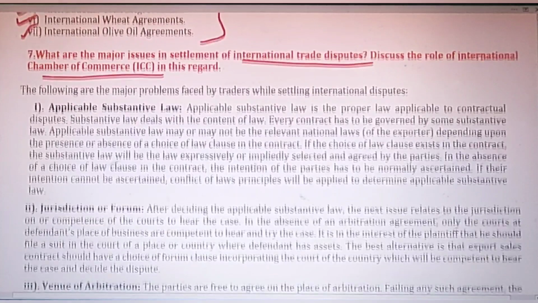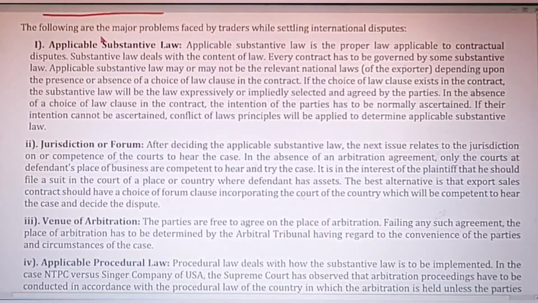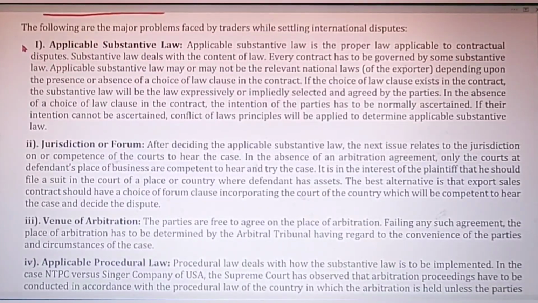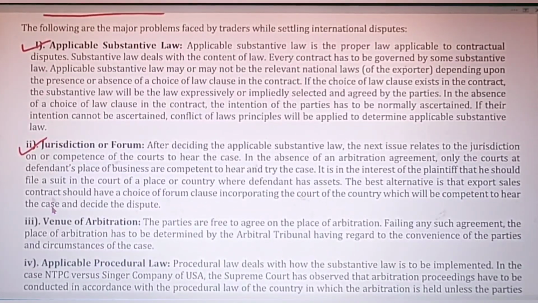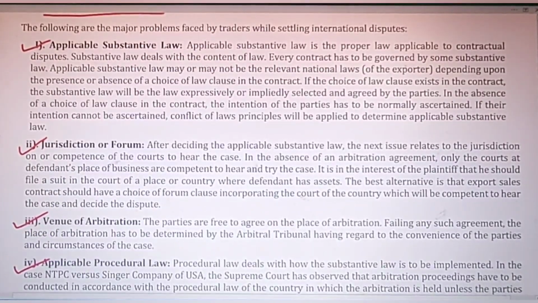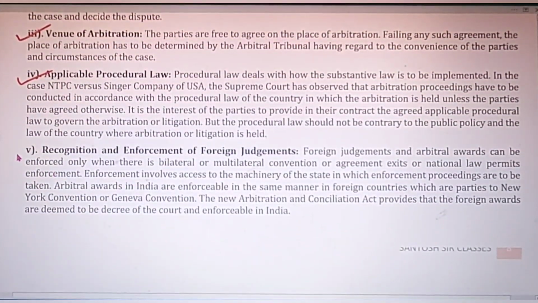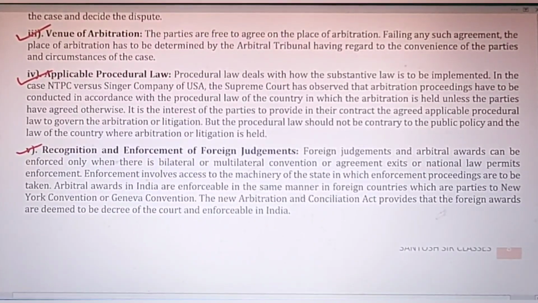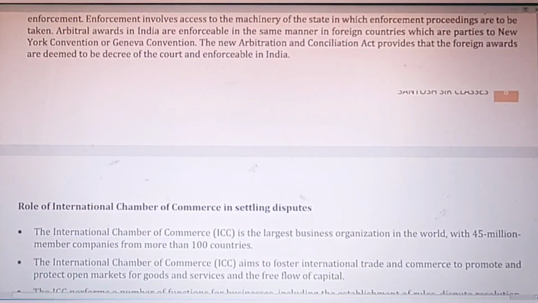Basically these are the major problems faced by traders while settling international disputes: applicable substantive law, then jurisdiction problem, then venue of arbitration, applicable procedural laws, and some more, like recognition and enforcement of foreign judgments. So there are different types of disputes which result for traders.